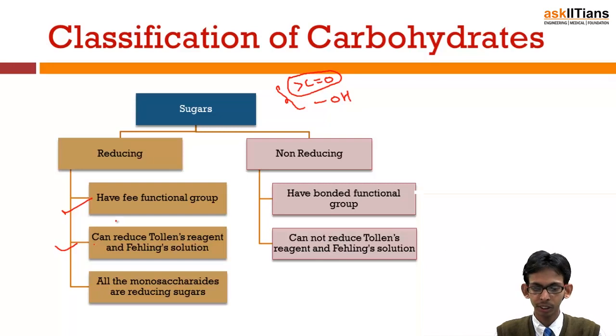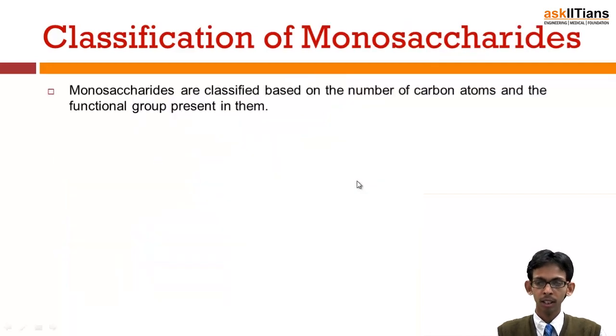Actually all the monosaccharides are reducing sugars. On the other hand, there are some sugars in which this carbonyl group is not in free form, and they have a bound functional group, that's why they cannot reduce Tollens' reagent and Fehling's solution, and that is why those are called non-reducing sugars. Now, classification of monosaccharides. As I told you, all the sugars, especially monosaccharides, have a carbonyl group, and this carbonyl group may be aldehydic or ketonic.